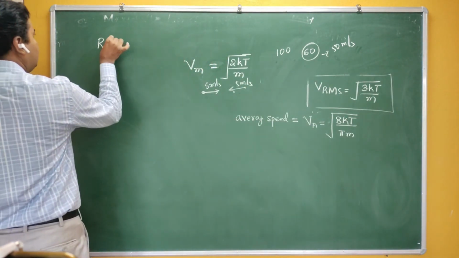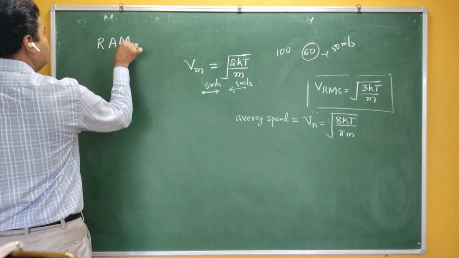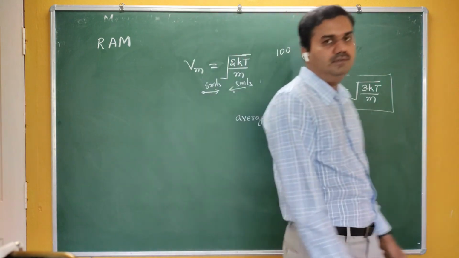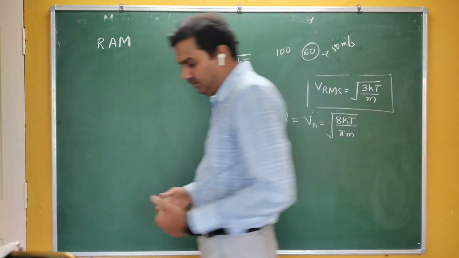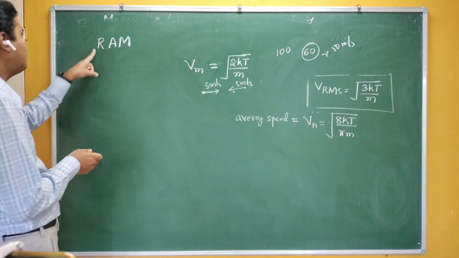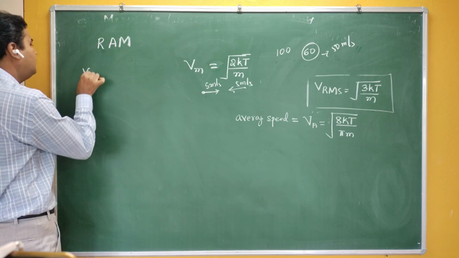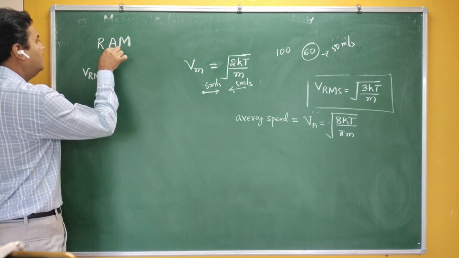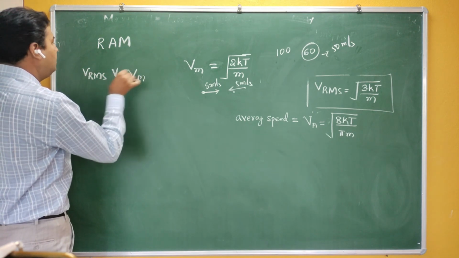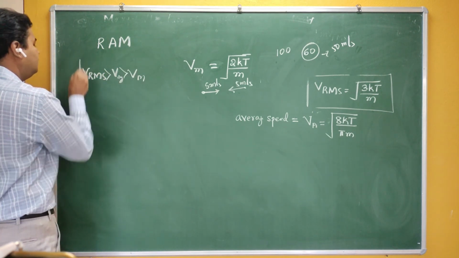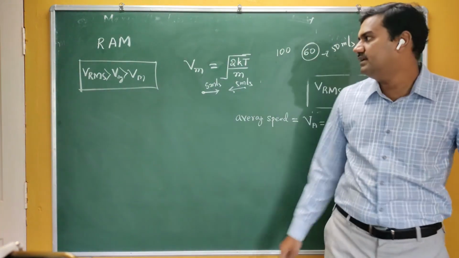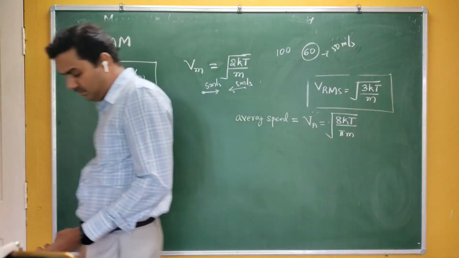In higher classes we usually remember the formula RAM, to know which particular velocity is greater. R stands for root mean square velocity, Vrms, A stands for average, and M stands for most probable velocity. So Vrms is always greater than average velocity, and it is greater than most probable velocity. Let me solve one or two problems.